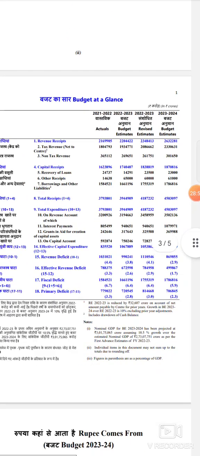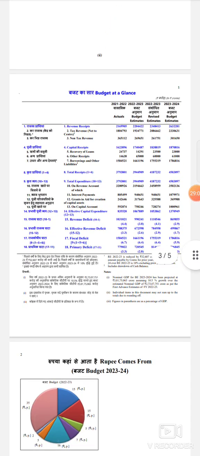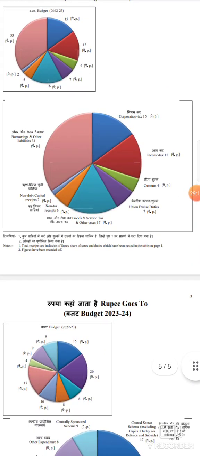Okay, so this is how you have to understand the budget. We can't go and refer each and every page in the budget. Budget is a 1,000-page document. Each and everything we can't read and understand, but we can have an overview by budget at a glance. Okay, so this is the budget at a glance, and two pie diagrams are there. Rupee comes from and rupee goes to.